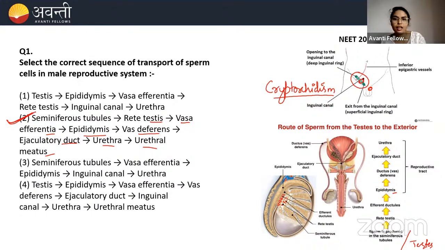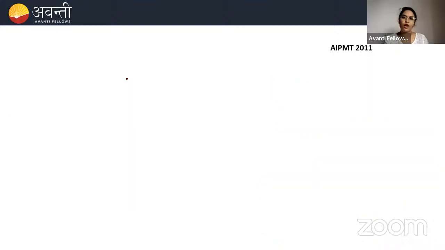So this is the inguinal canal, the canal through which the testis descends. Clear? I hope this is clear now. So this is the sequence which I have told you in the last class only. 2 is the correct option for this. Okay, clear beta? Let's move ahead now.